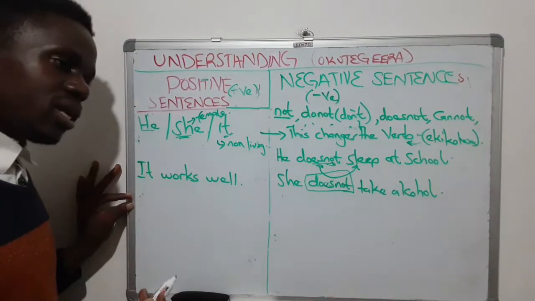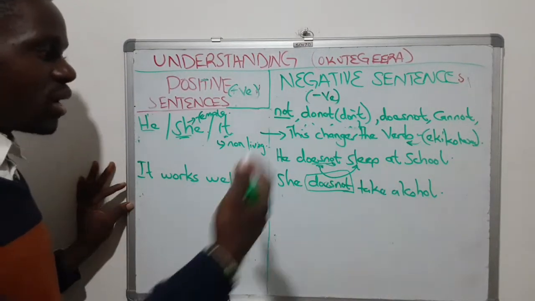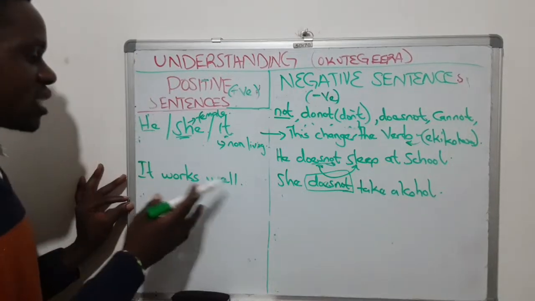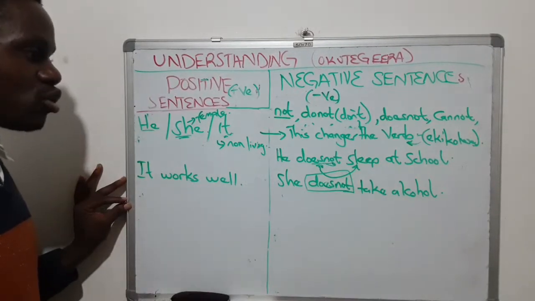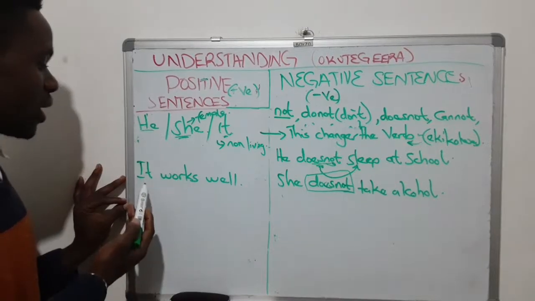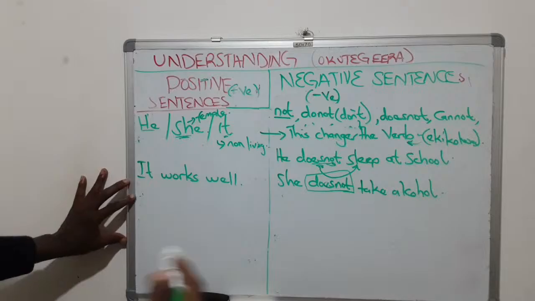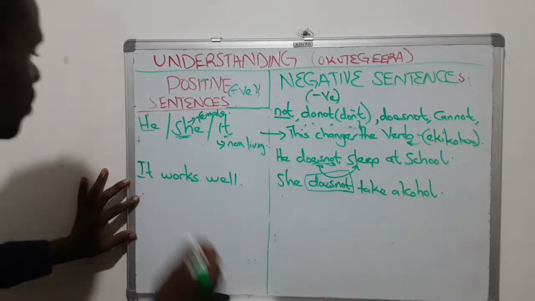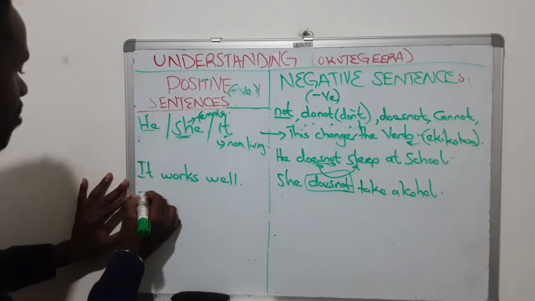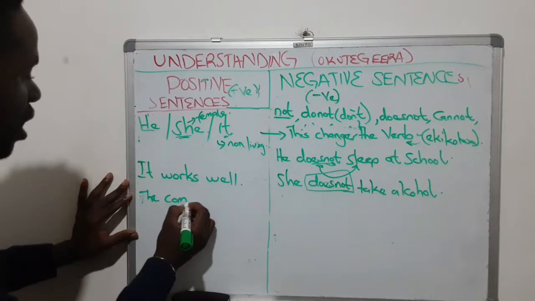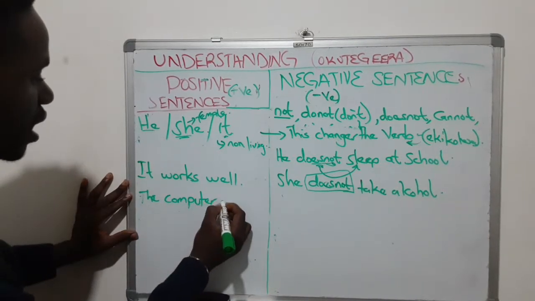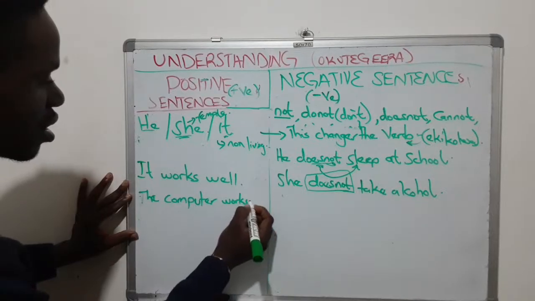It works well. Cho chikola. It works well. For example, calculator ekola bulungi oba computer ekola. Ogenda gamba it works well. Computer ekola. The computer works well. If I don't use it, nzo gamba the computer, nenjogerako yoko nyini. The computer works well.